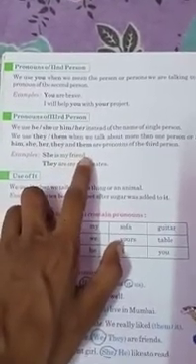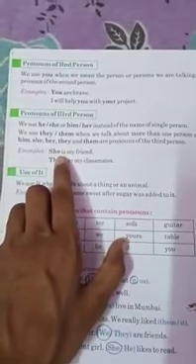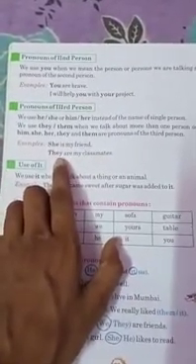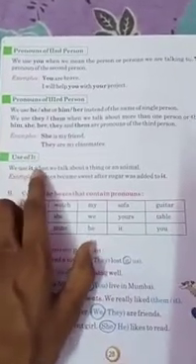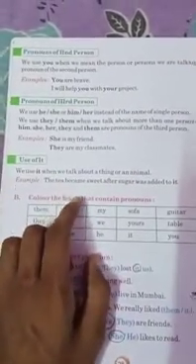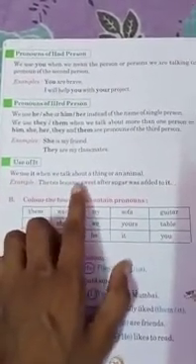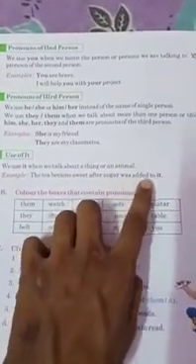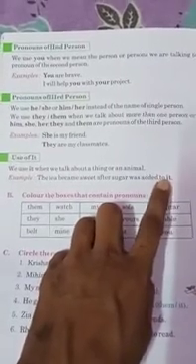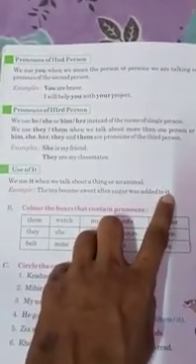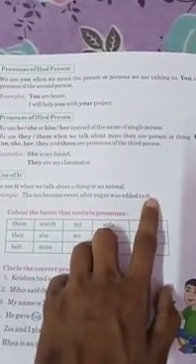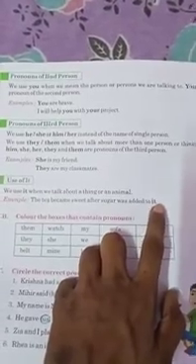She is my friend. So here she is a pronoun of third person. They are my classmates. So here they is a pronoun of third person. Use of it: we use it when we talk about a thing or animal. The tea becomes sweet after sugar was added to it. So we are using it because we are talking about tea, which is a thing.